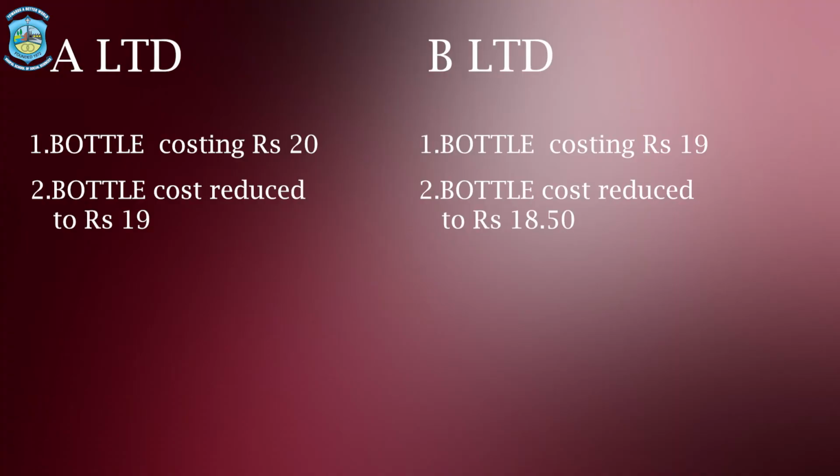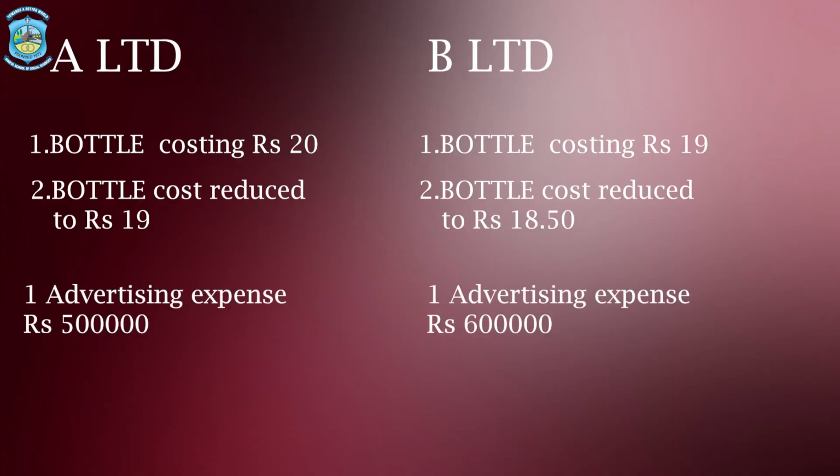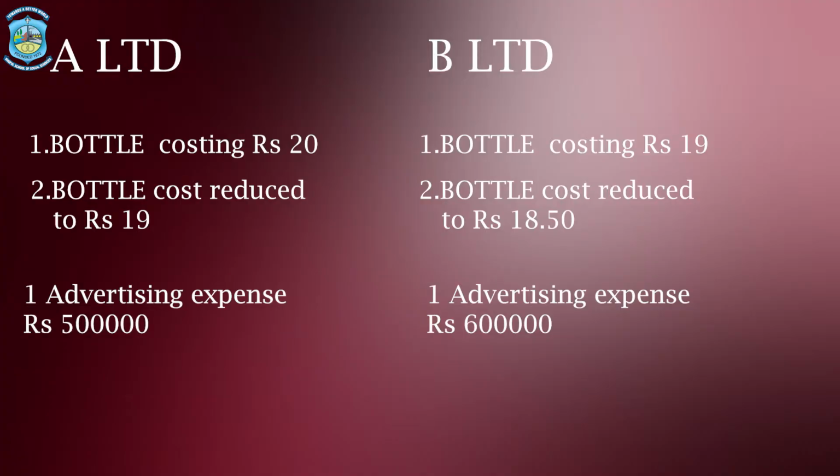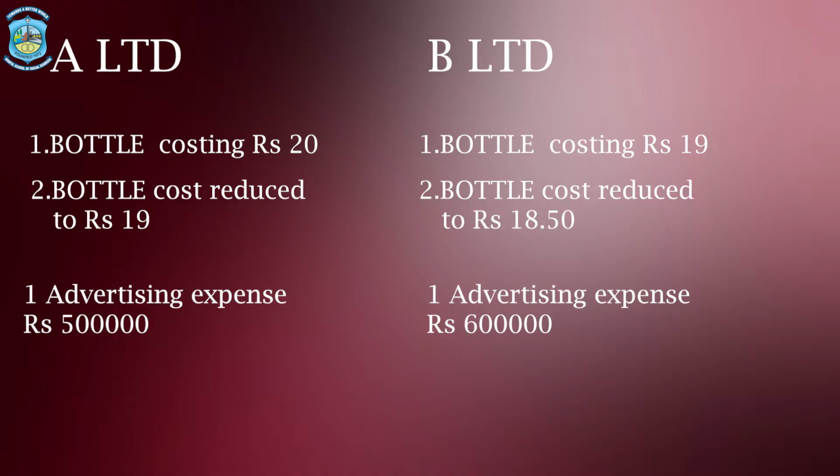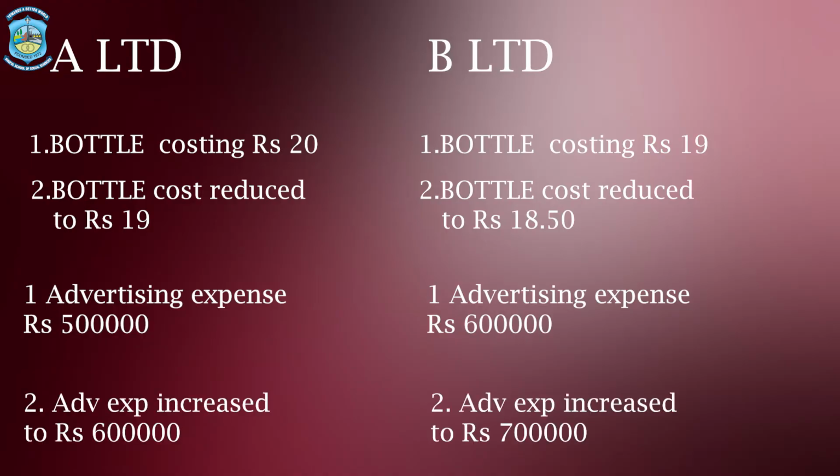Now let us look at another situation. The advertisement expenses of A Limited is rupees 5 lakhs. B Limited also spends money on advertisement and its advertisement expenses is 6 lakh rupees. So to meet the competition again, A Limited increases the expenditure cost to 6 lakh. B Limited also increases its advertisement expenses from 6 lakhs to 7 lakhs. So here second situation arises where we see that due to competition, both companies are increasing their expenditure.